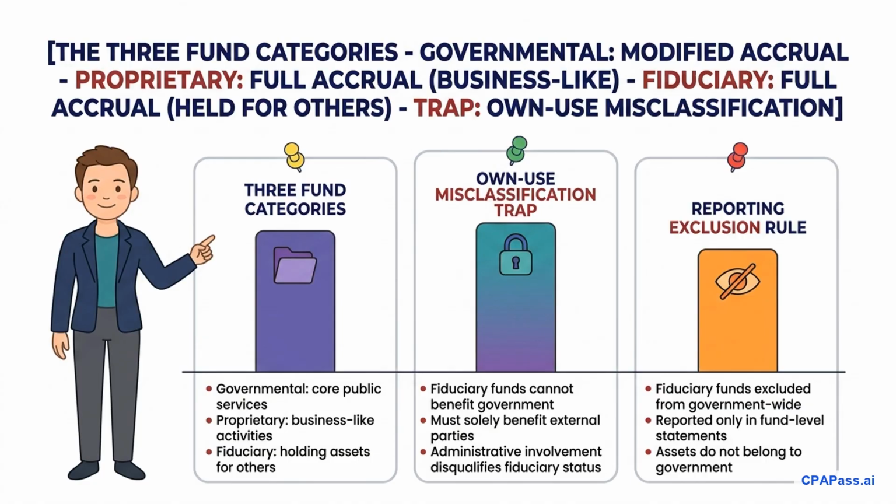Examiners love to test the own-use misclassification trap here. Fiduciary funds can never hold assets that the government can use to support its own programs. If the government has administrative involvement or direct control over how the money is spent, it cannot be classified as a fiduciary fund. Fiduciary resources belong strictly to external parties, which is why they are completely excluded from the government-wide financial statements.